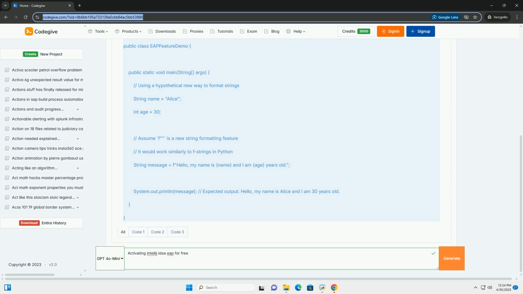2. JetBrains Space organization account, if applicable. If your organization uses JetBrains Space, you might be able to activate the EAP through your Space account. This usually requires your organization administrator to configure the necessary permissions. Steps: 1. Launch IntelliJ IDEA EAP. As before, launch the EAP version. 2. Activation window. In the activation window, look for an option related to JetBrains Space. This might be presented as a separate button or as part of the JetBrains account login flow.